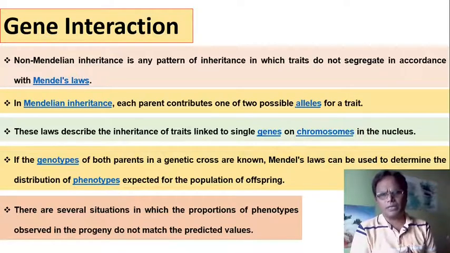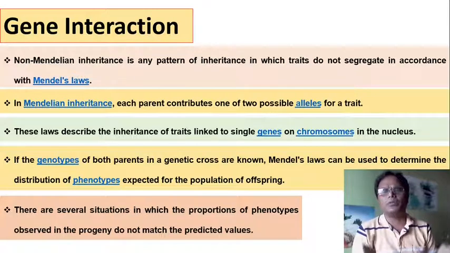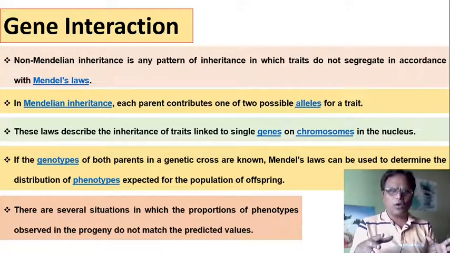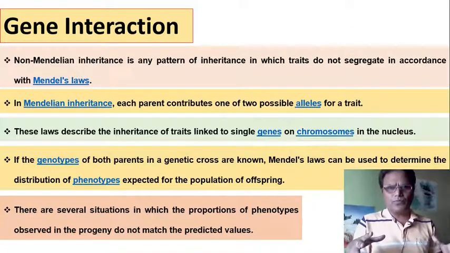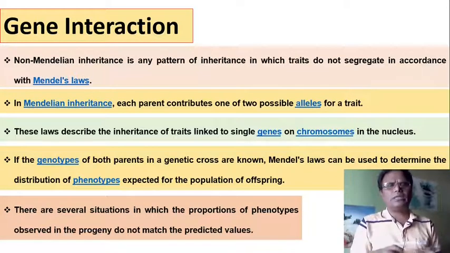This law describes the inheritance of traits linked to single genes on chromosomes in the nucleus. If the genotype of both parents in a genetic cross is known, Mendel's laws can be used to determine the distribution of phenotypes expected for the population of offspring. There are several situations in which the proportions of phenotypes observed in the progeny do not match the predicted values.